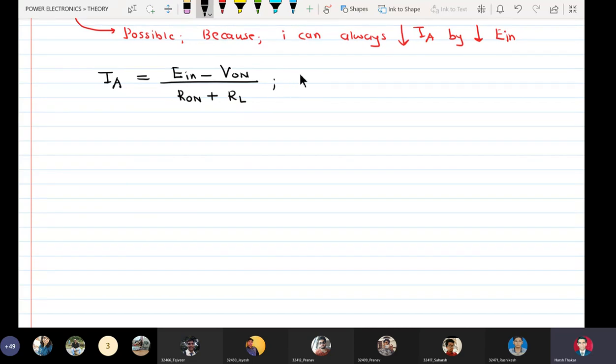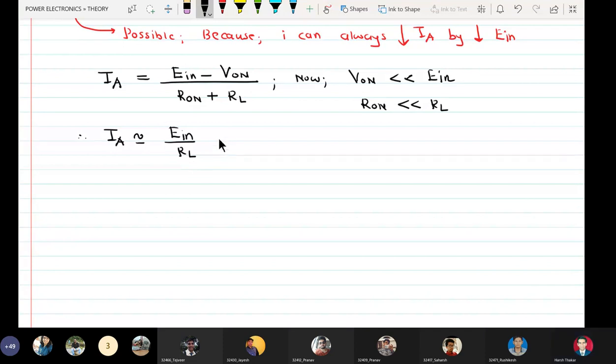Now, V on is very small compared to E in, and R on is also much lesser than RL. Therefore, IA is approximately equal to E in upon RL.